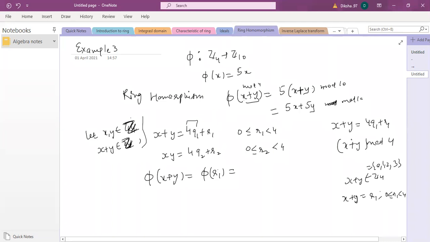So now it's basically phi of r1. Phi of r1 means that when you apply phi to x, it is 5 times r1. Now for 5 times r1, the value of r1 is x plus y minus 4q1. The actual value of this remainder is obviously a number between 0 and 4, but somehow I just want to play around with it, because I have to show it equals 5x plus 5y mod 10. This is what I want to show.